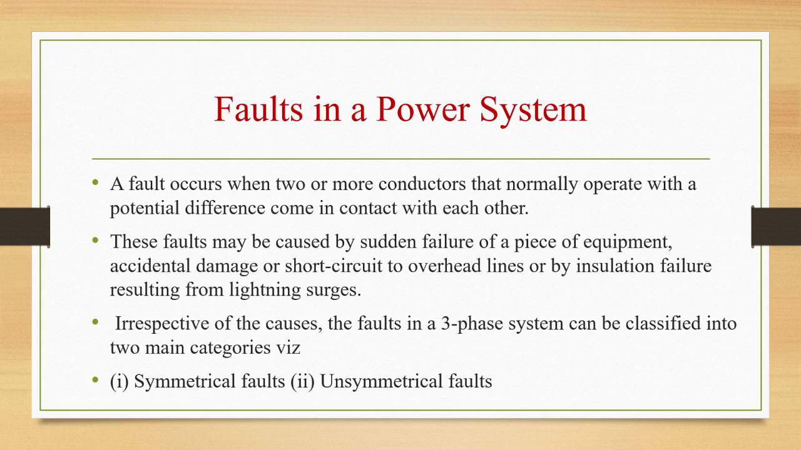Let us see the faults in a power system. A fault occurs when two or more conductors that normally operate with a potential difference come in contact with each other. These faults may be caused by sudden failure of a piece of equipment, accidental damage, or short circuit to overhead lines, or by insulation failure resulting from lightning and surges.